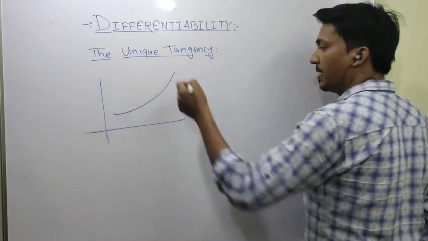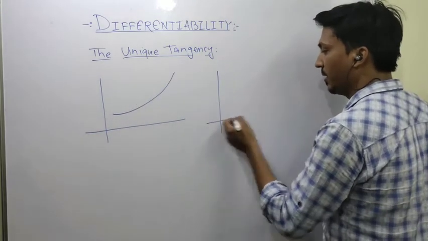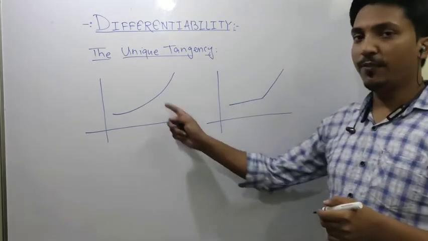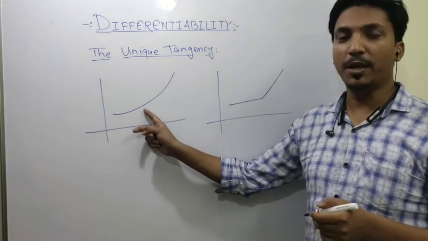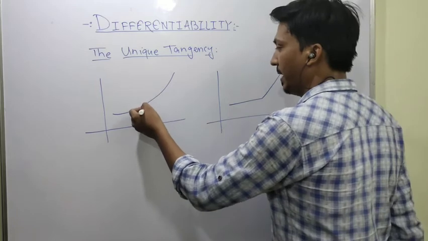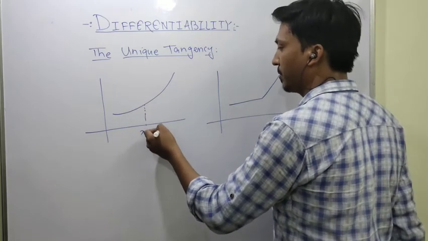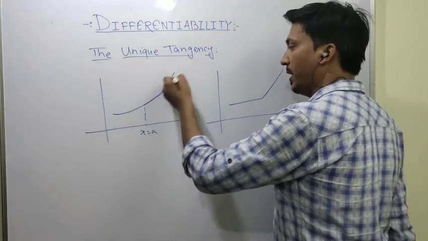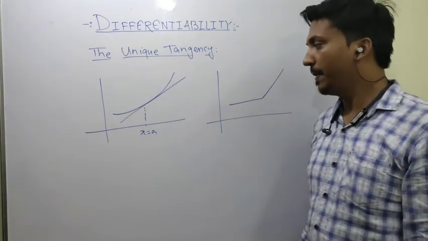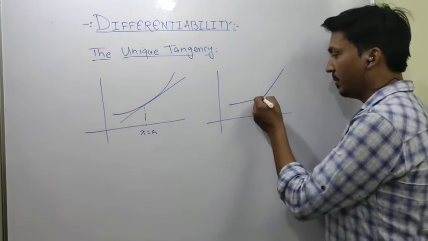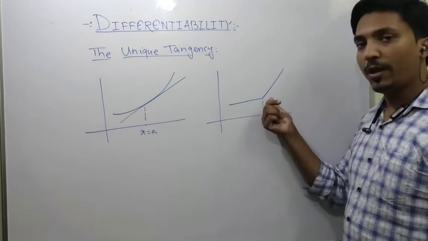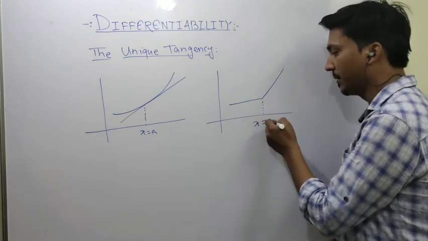If I have a function like this, and I take any point and draw a tangent, let's say I am taking this point at x equals a. So at x equals a, there is a unique tangent. But if I talk about this graph, let's say this point is x equals a.